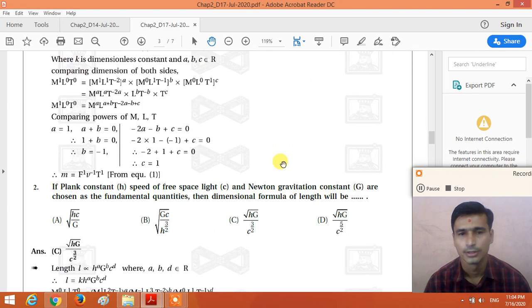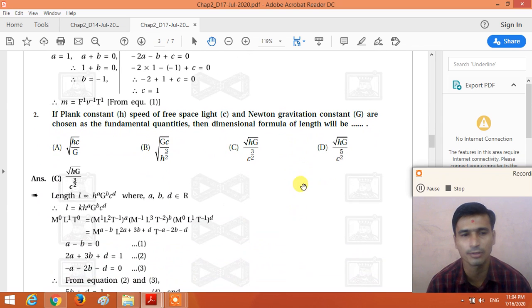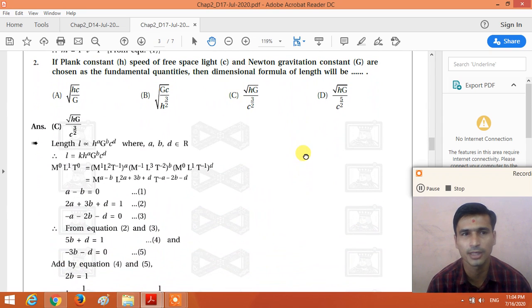Now try to solve the similar question. Question number 2. If Planck constant h, speed of free space light c, and Newton's gravitational constant g are chosen as fundamental quantities, then the dimensional formula of length will be blank.